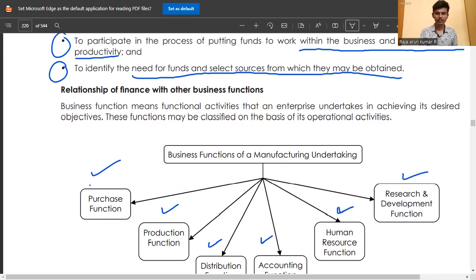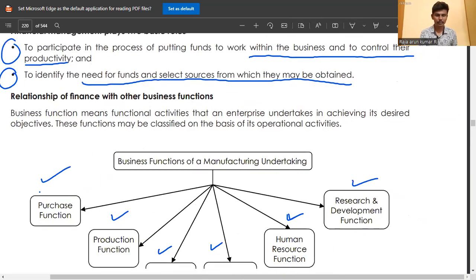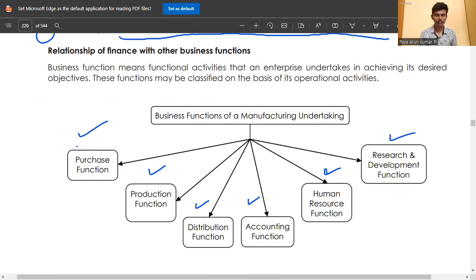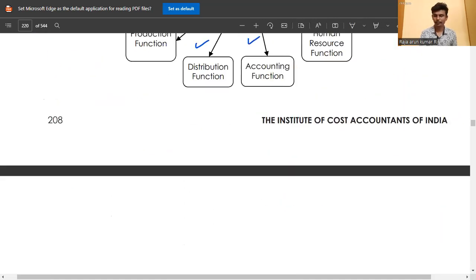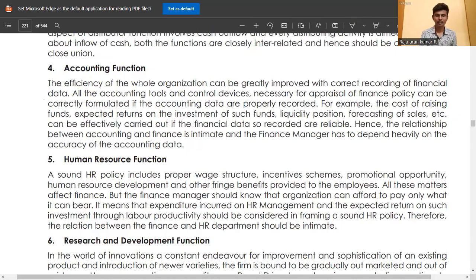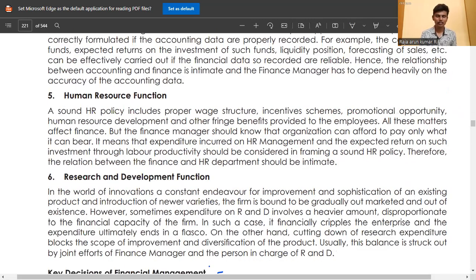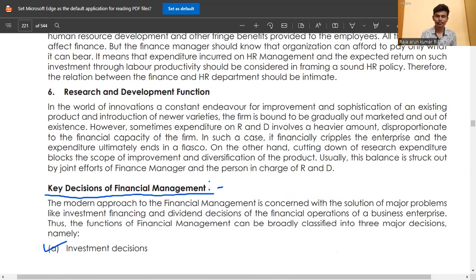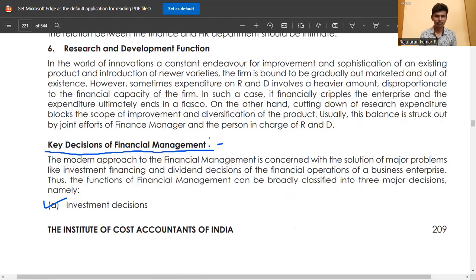So finance is a business function, the function of the enterprise in achieving the desired objective. The relationship of finance is with all activities. Finance is the core of all these activities. There are some examples given in the explanation. You just go through it. We come to an important point in the subject. This is the important point. You just mark it.